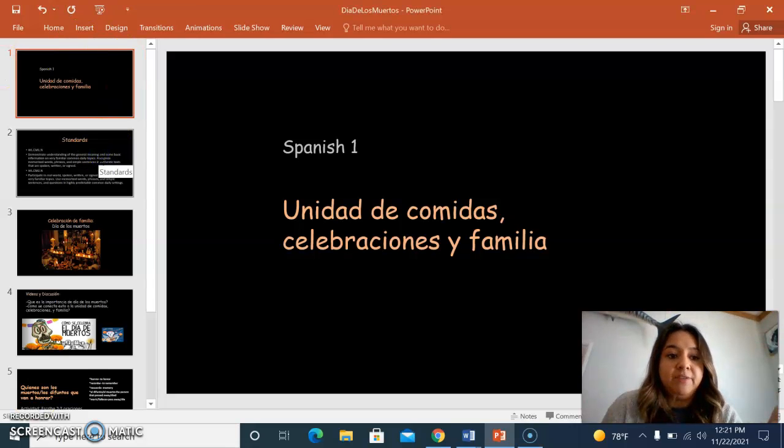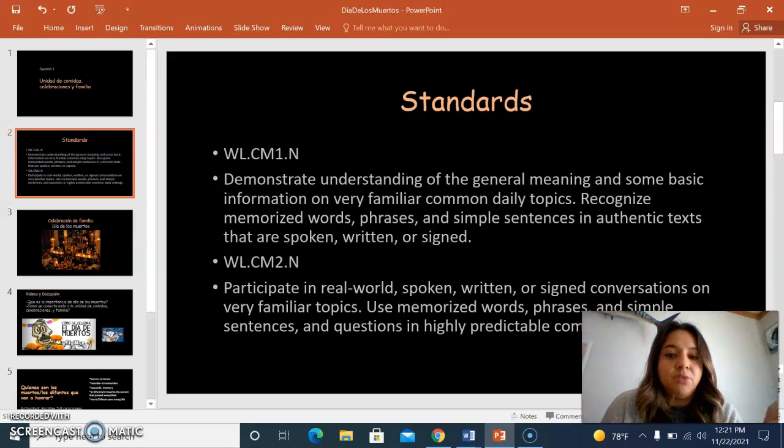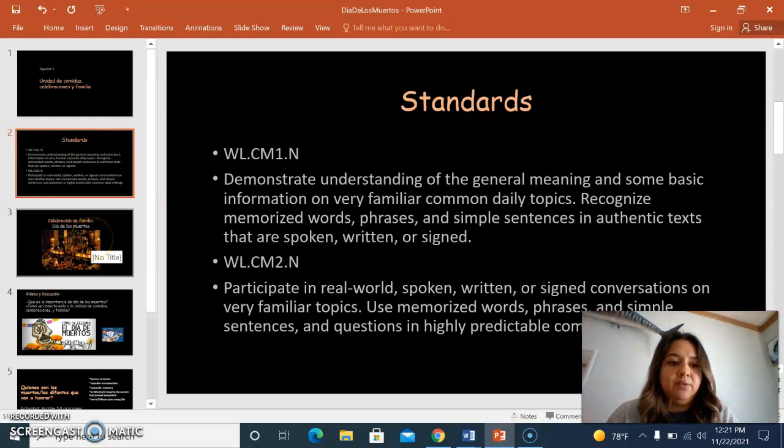The standards that they will be covering for this one are posted right here. The first one up here is interpretive communication. They're going to have to watch a video and a story, and they're going to have to demonstrate understanding from that because we're going to have a discussion about the video and the story. The second one is interpersonal communication, and for that one they're going to work with a partner on creating some sentences. They're going to be doing both writing and speaking as well.